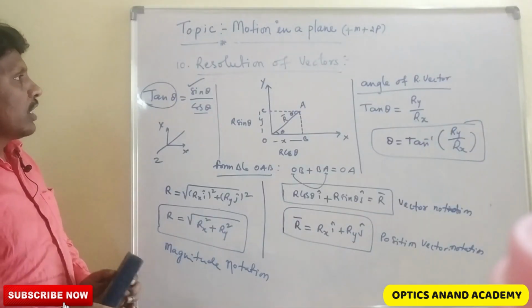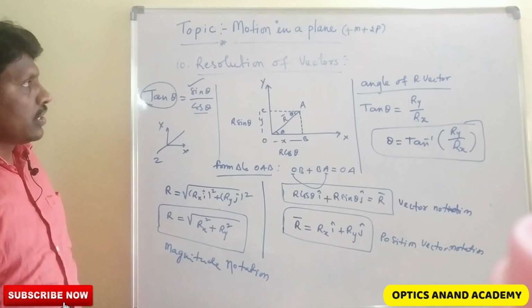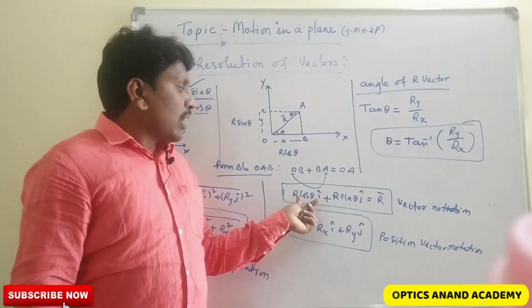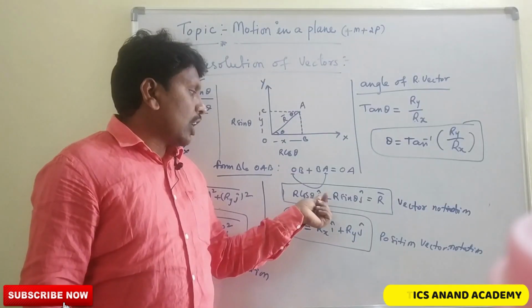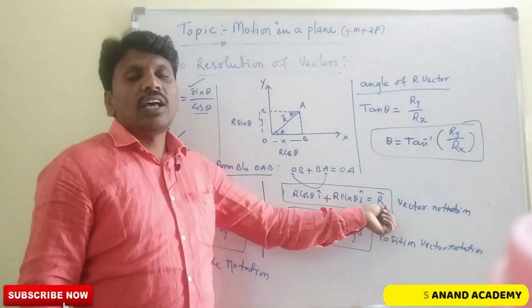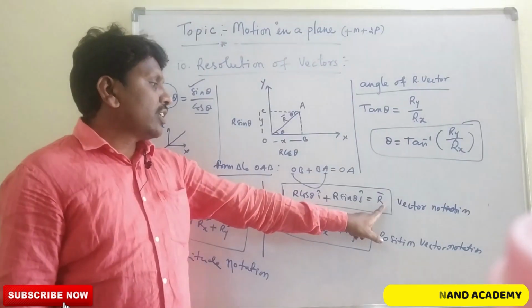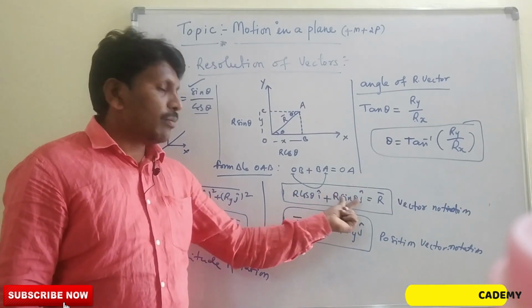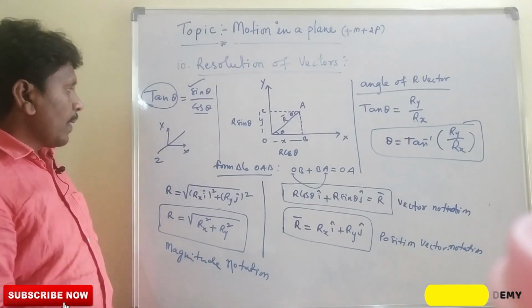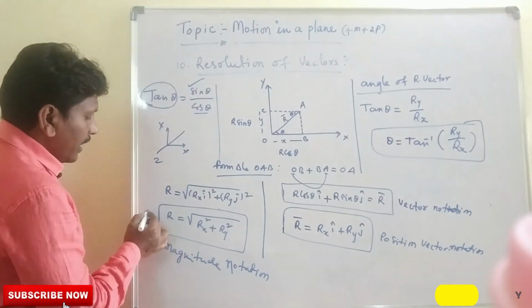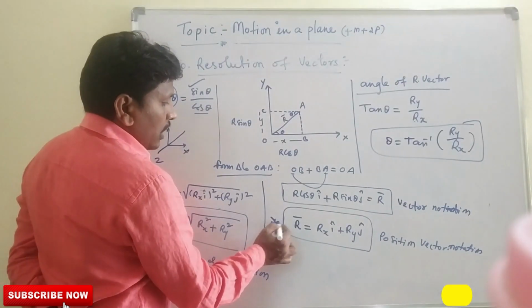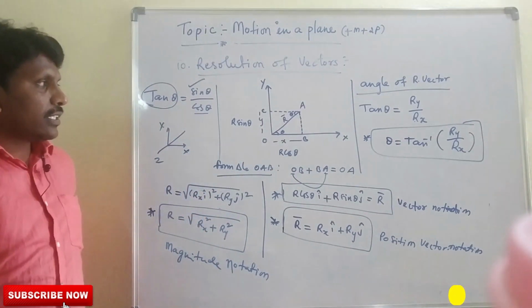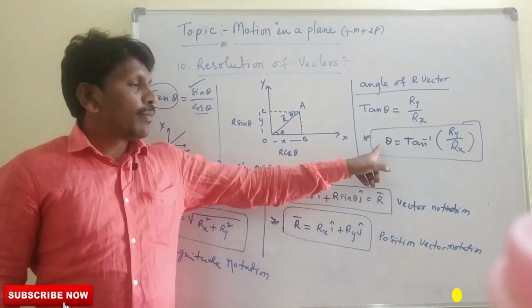So this is about the resolution of vectors. What is meant by resolution of vectors? The sum of the two components along with unit vectors gives the resolution of vectors. These are very important, the star boxes we will use in problem solving.